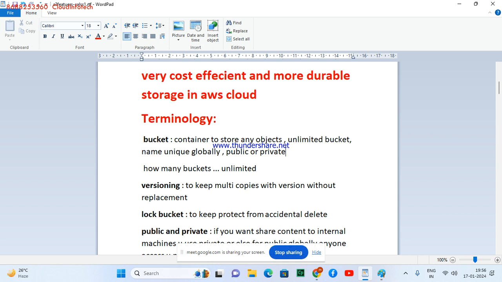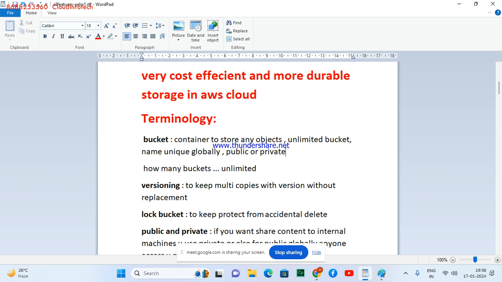If I make it public, it is available to anonymous users, anyone can access it. So it's very important to understand that a bucket can be public or private, a bucket is like a store, we can have unlimited buckets, and the name should be unique.